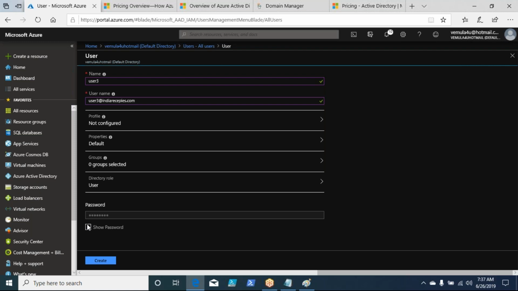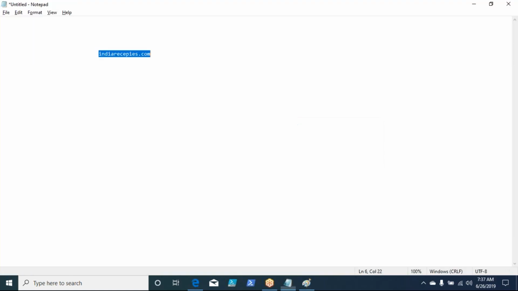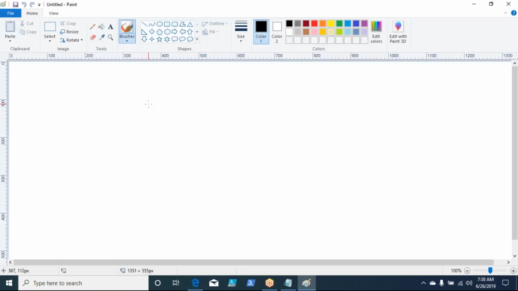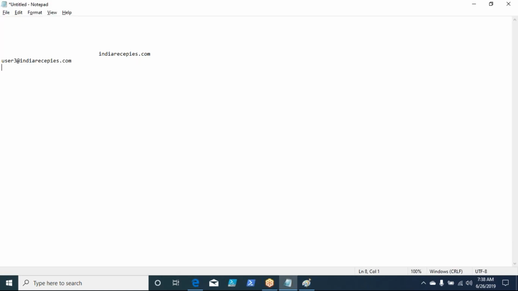Now it generates the password. You can see it generates the password. You can copy the username. You can copy the password, and this password you will be using to log into your applications or domain.